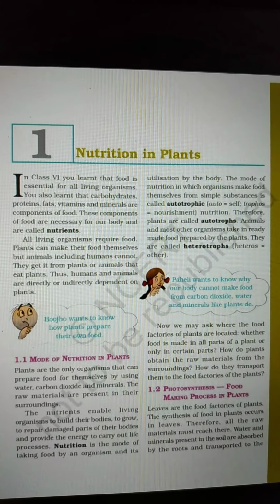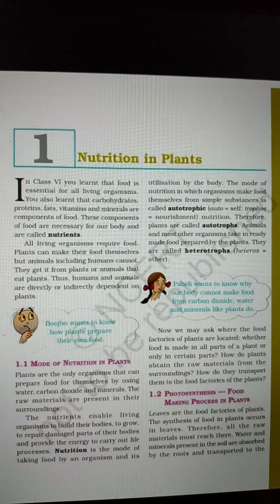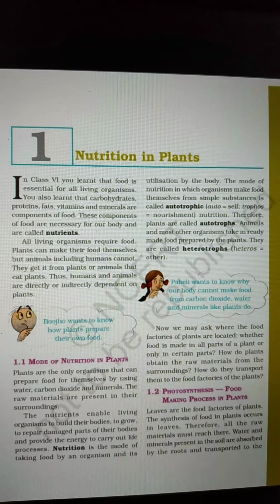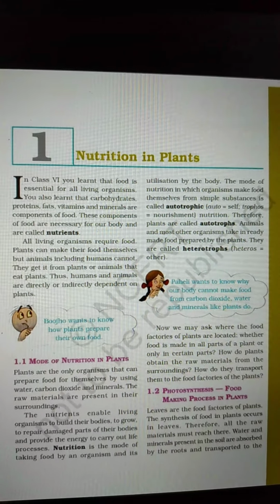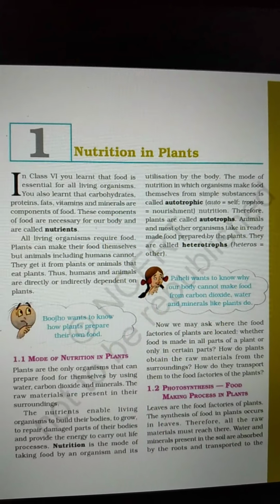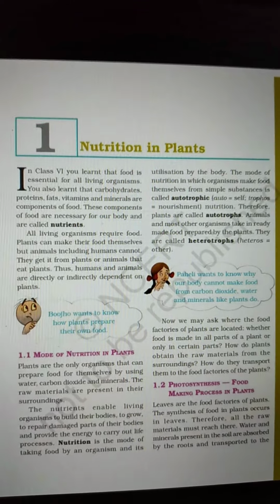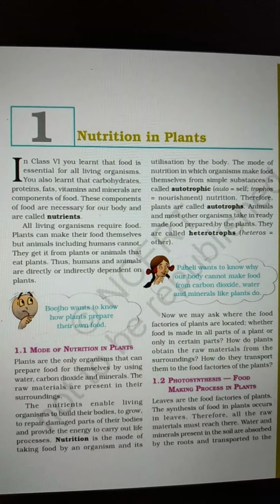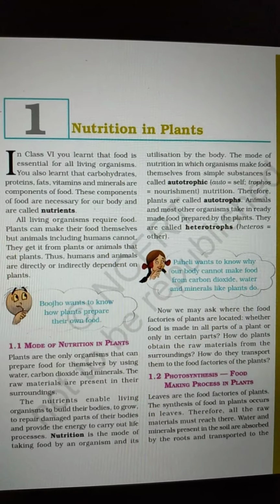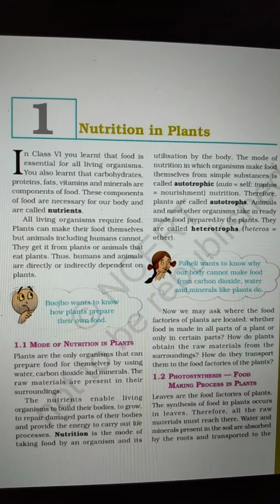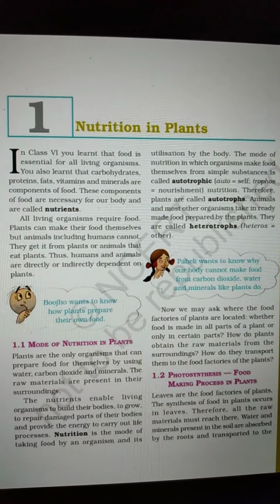How do plants obtain raw material from the surroundings? How do they transport food, and how do they transport raw material to the food factory? For all these questions, let's read one new topic, photosynthesis, the food making process in plants.